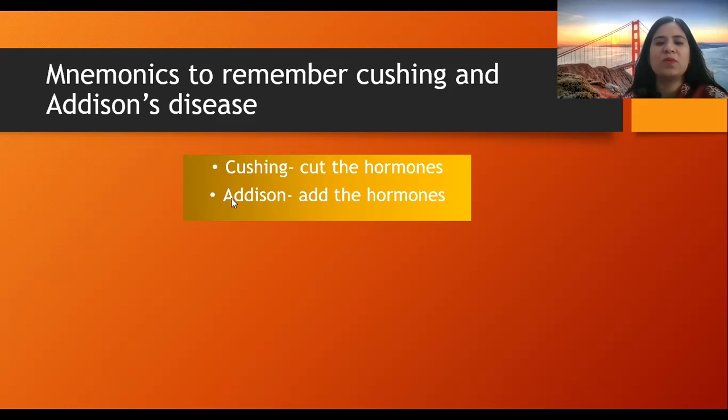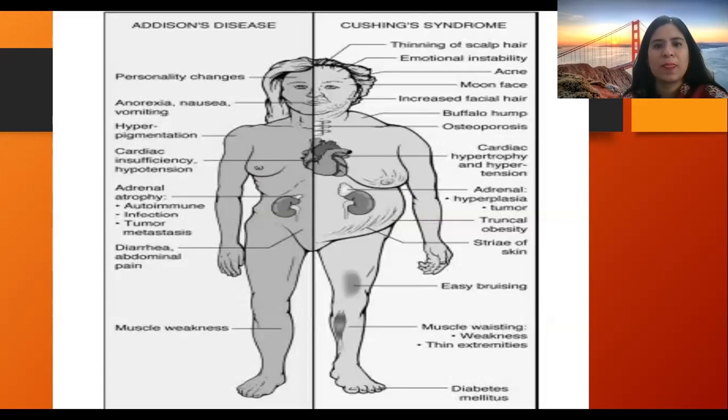They are actually opposites of each other. Cushing's and Addison's are opposites of each other, right? So in this slide, we can compare the Addison disease and Cushing syndrome.